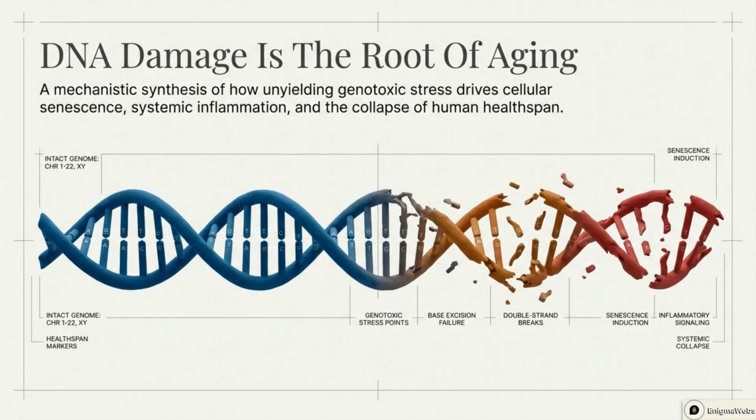DNA damage is the root of aging. Genotoxic stress drives cellular senescence, systemic inflammation, and the collapse of human health span. As DNA damage accumulates, the structure unravels, leading to double-strand breaks and ultimately systemic collapse.